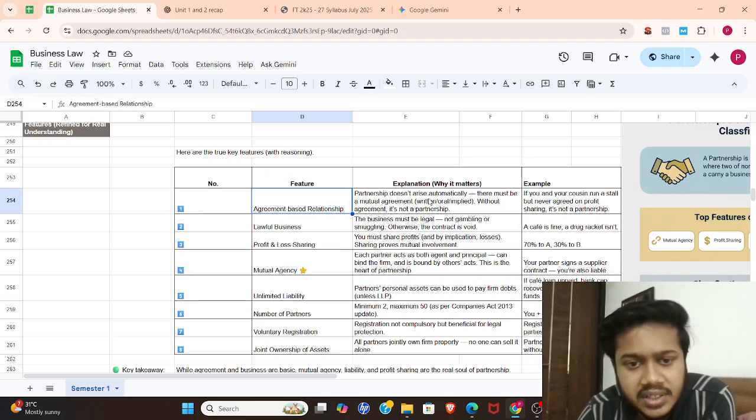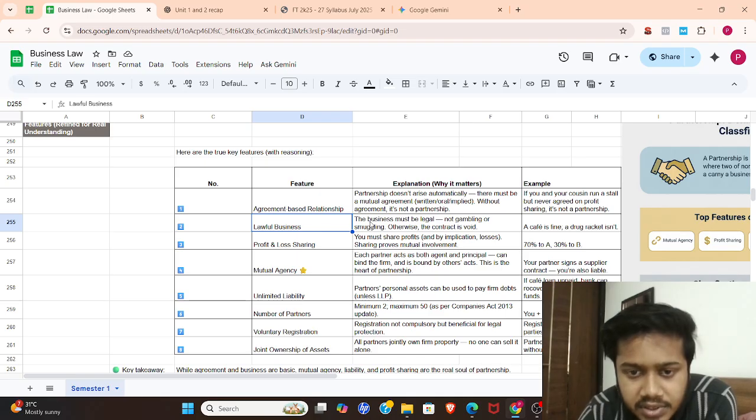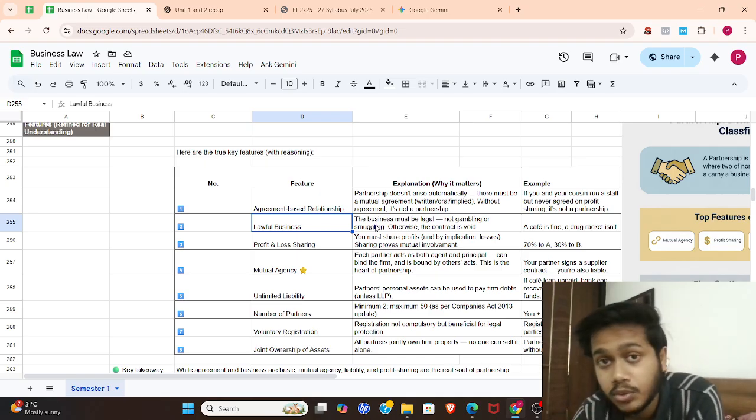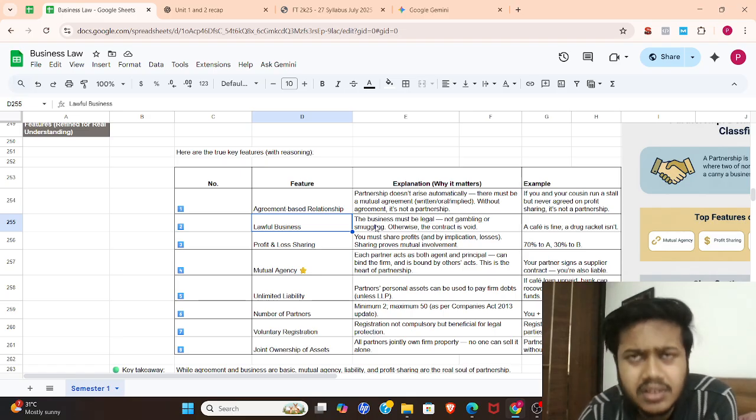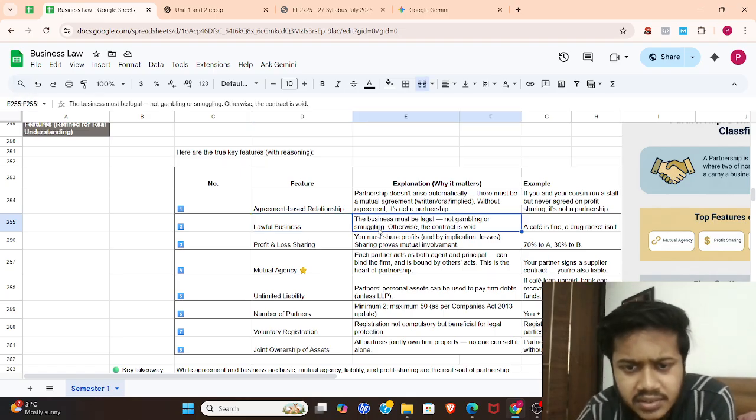Journey. So it is something like that. A lawful business. What the partners are trying to do has to be lawful under lawfully passed acts. Basically, no illegal trades are allowed here. In this second feature, it is mentioned.